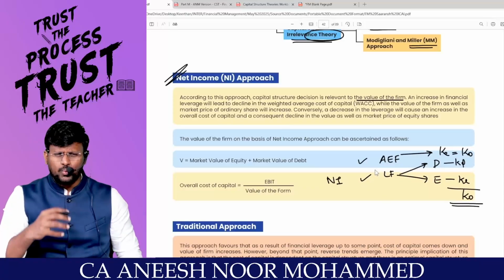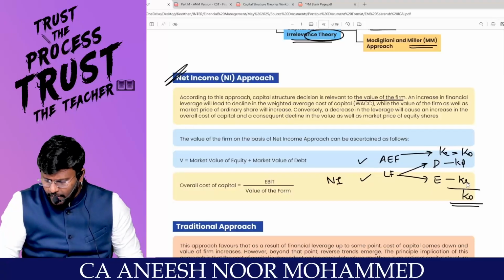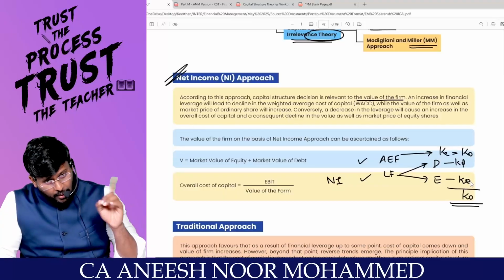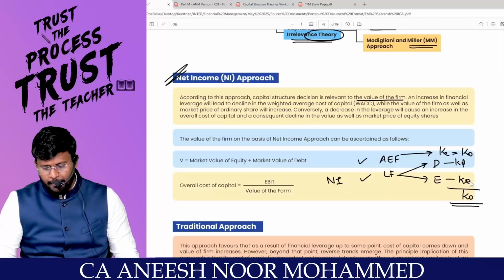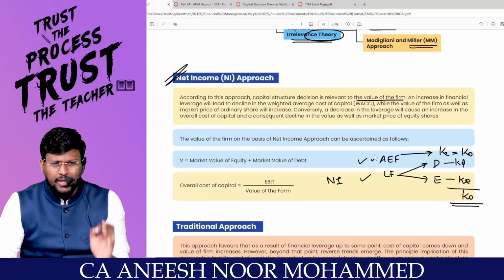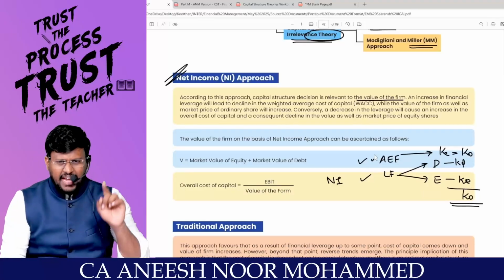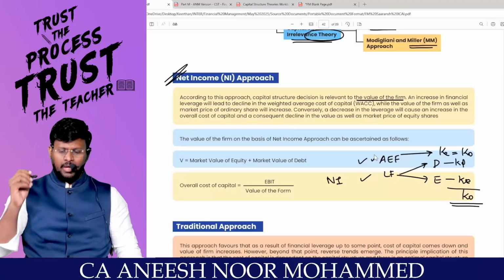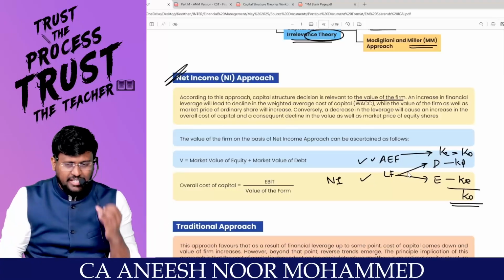That means, my dear students, we know that KE is the costlier source of finance and KD is the cheaper source of finance. Since the first firm has only equity in its capital structure, automatically its KE will be higher, and automatically its KO will be higher. Whereas for the second, we are going to take the WACC, the weighted average cost of capital.